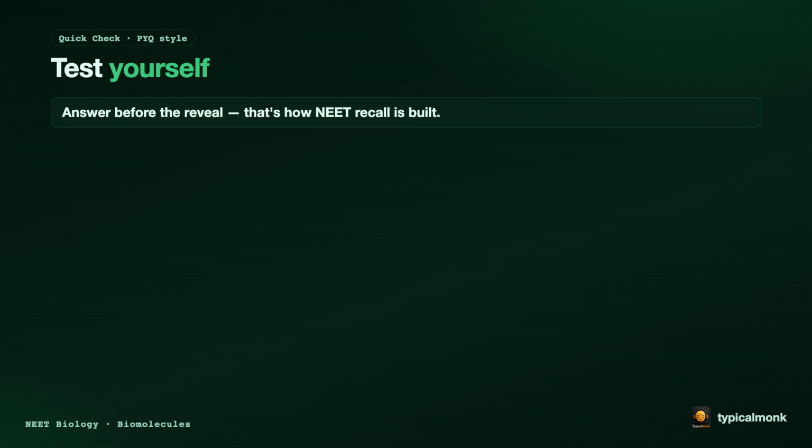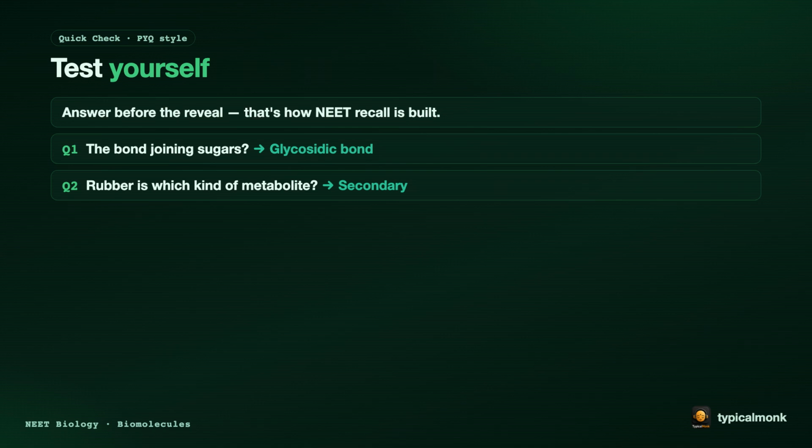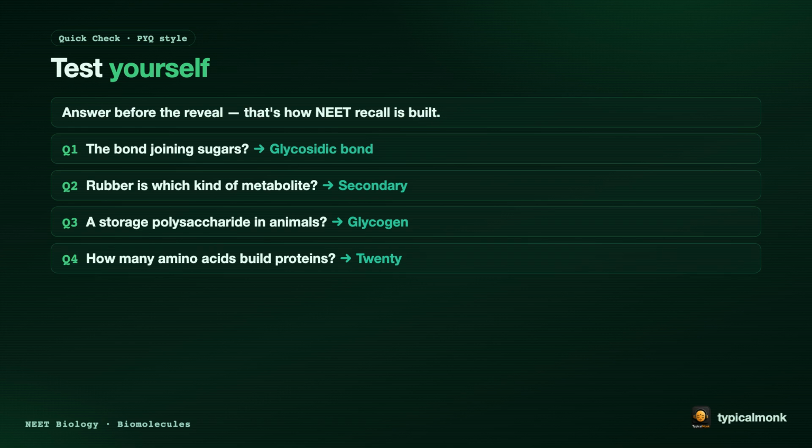Now, test yourself. Think of each answer before it appears. Answer first. That is how you build strong NEET recall. Question 1. The bond joining sugars? Answer. The glycosidic bond. Question 2. Rubber is which kind of metabolite? Secondary. Question 3. A storage polysaccharide in animals? Glycogen. Question 4. How many amino acids build proteins? 20. Question 5. A fat is made of fatty acids and glycerol.